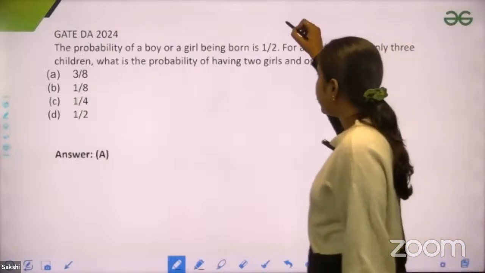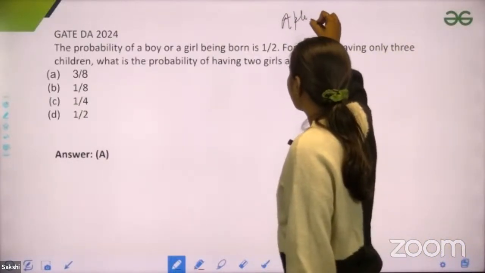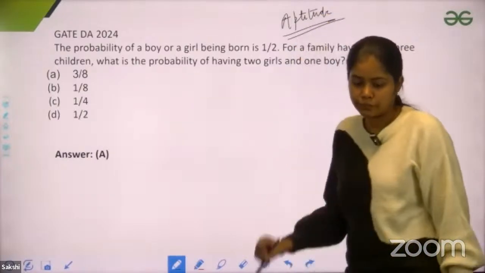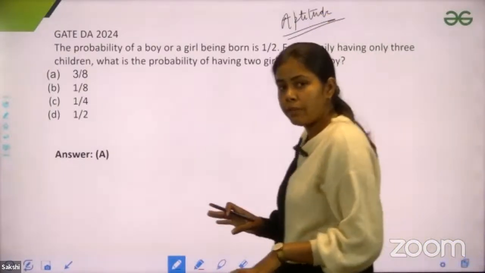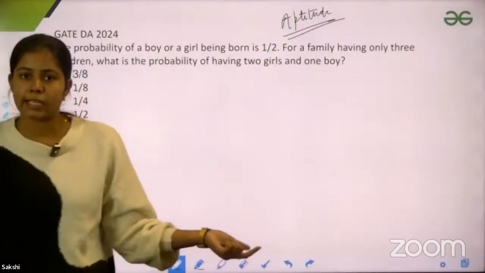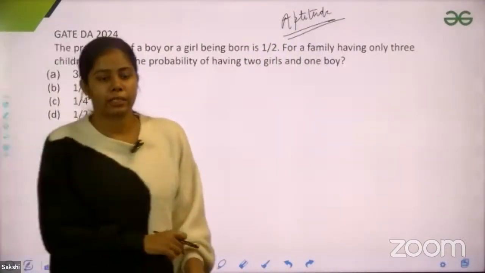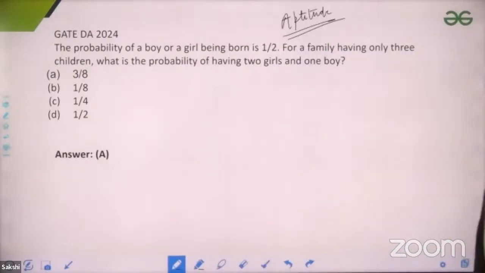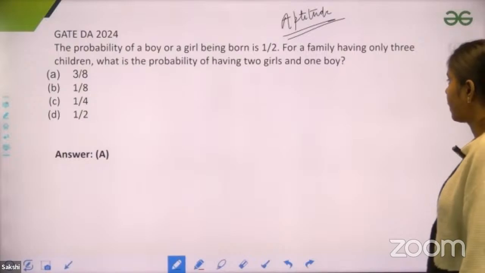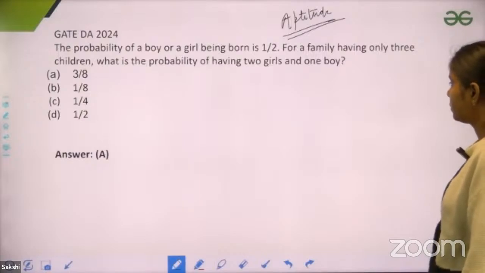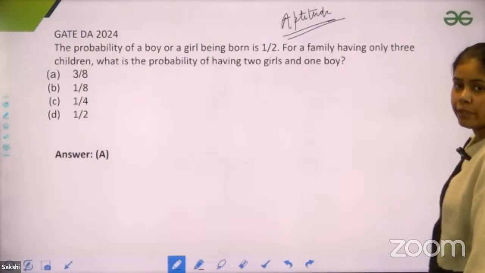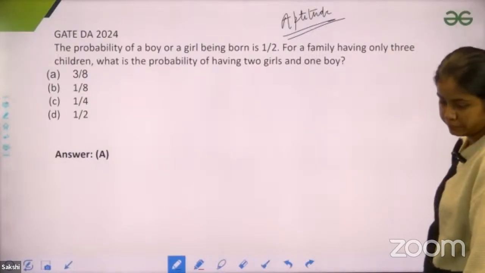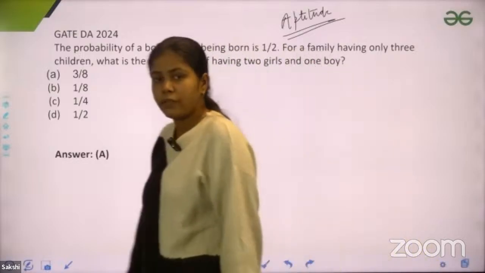And this question they asked in aptitude. This is a probability question, but they have asked it in the aptitude section. So understanding probability gives you marks in your probability and statistics section as well as in the aptitude section, right? These topics should be known by everyone. Tell me, how would you solve it?